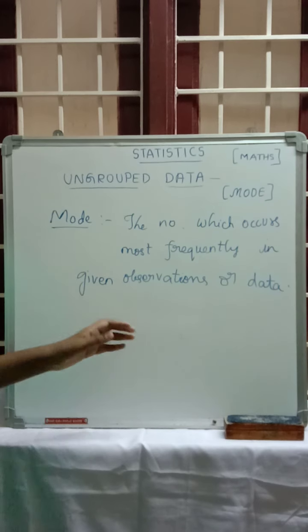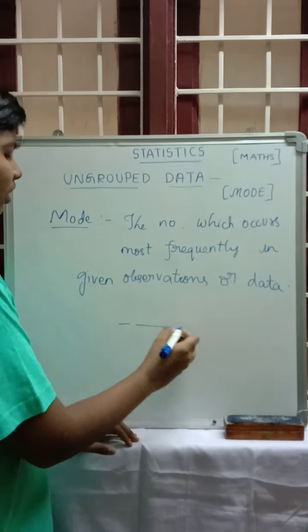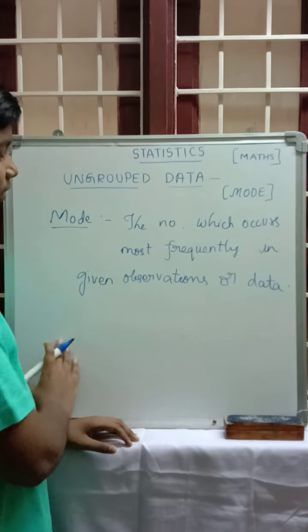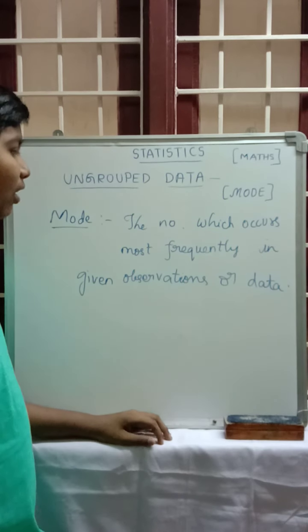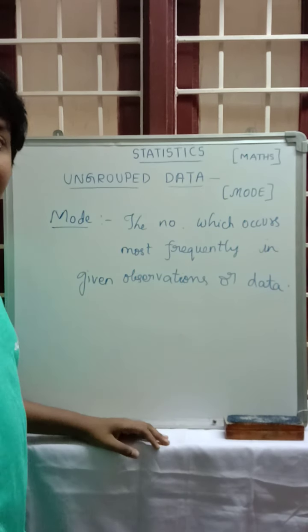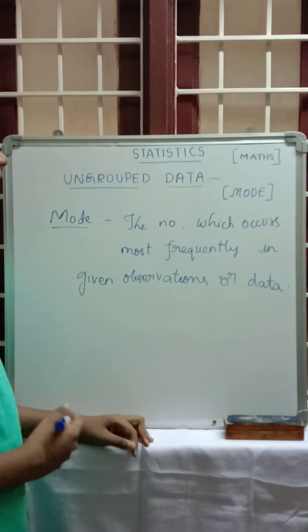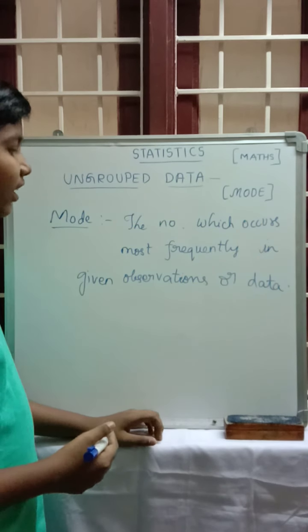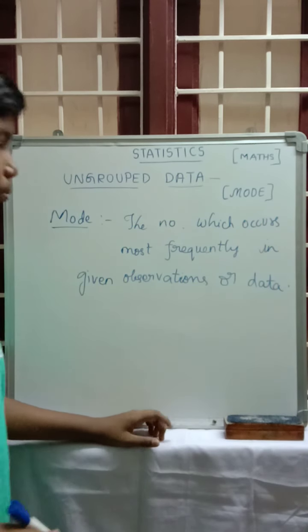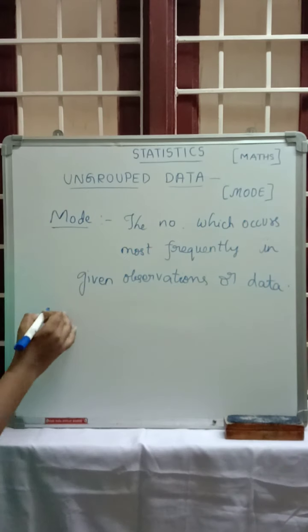There will be observations, 7, 10, any number of observations, and the number which occurs most frequently in the given observations is called the mode. We will take some examples now.